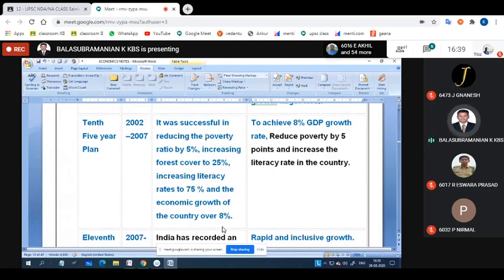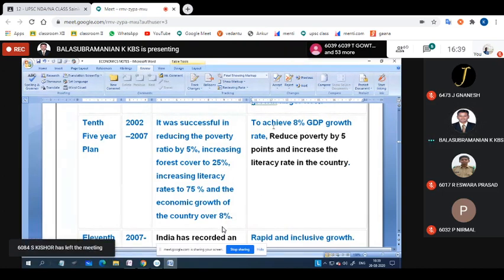Till now the forest area is 21% only, but in the 10th plan the target was 25%. According to the National Forest Policy 1952, each country should have forest at least 33%, but the Indian government planned at least 25%. Literacy rate 75% and economic growth rate 8%.